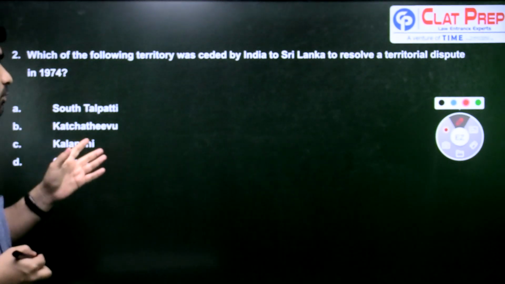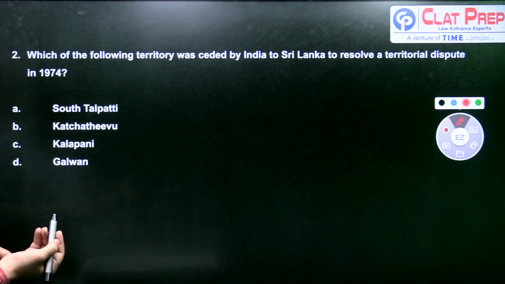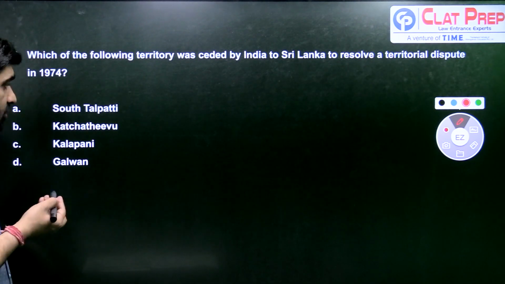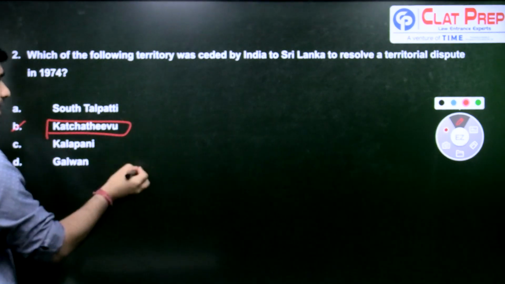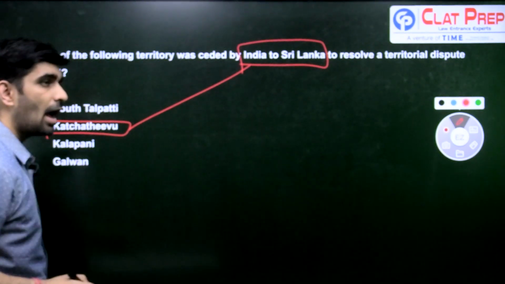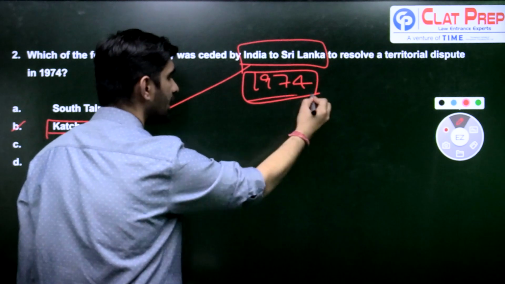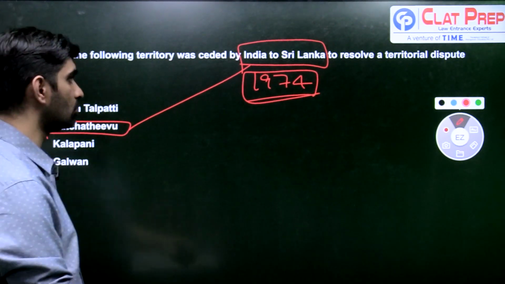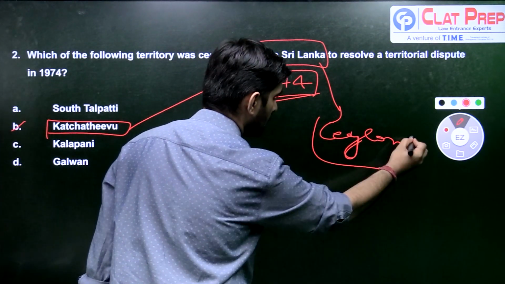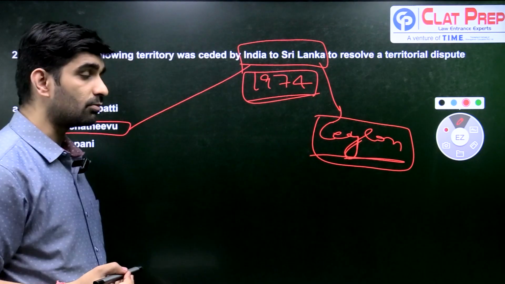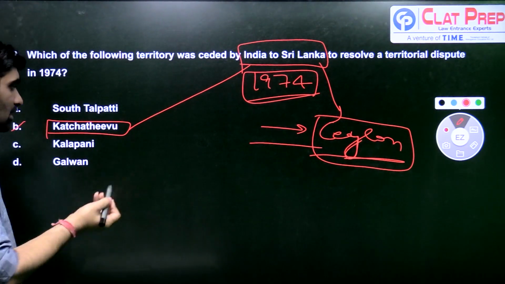So let's look at the second question. Which of the following territory was ceded by India to Sri Lanka to resolve a territorial dispute in 1974? Four options are there. Is it South Talpatti? Is it Kachativu? Is it Kalapani? Or is it Galwan? The answer here is B, Kachativu, which was a disputed territory between India and Sri Lanka. India ceded it in 1974 to Sri Lanka to resolve the territorial dispute. The earlier name of Sri Lanka was Ceylon, and still the most famous traditional tea which comes from Sri Lanka is known as Ceylon tea. So this is the Kachativu island.